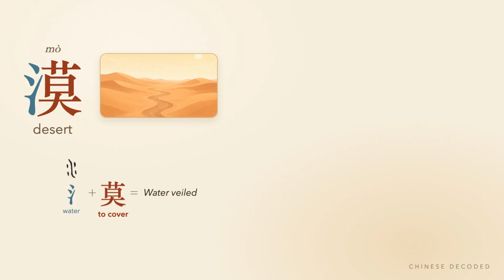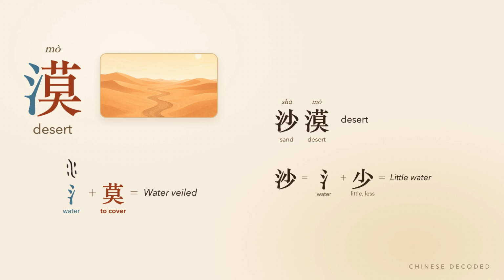To cover plus water, water veiled away. Mo, the desert. Sha mo, the modern way of saying desert, and sha itself is water plus little. Little water and water veiled away. Two parallel ways of saying the same concept, the desert.